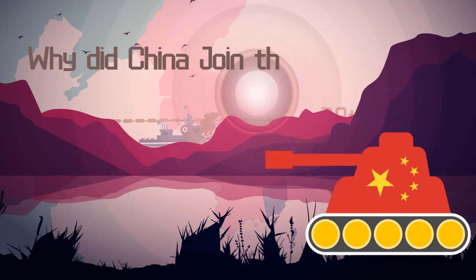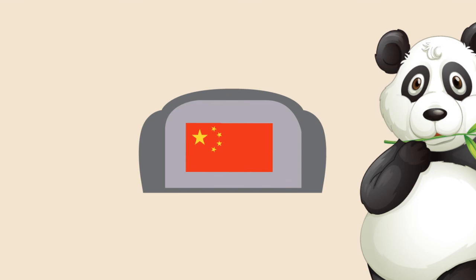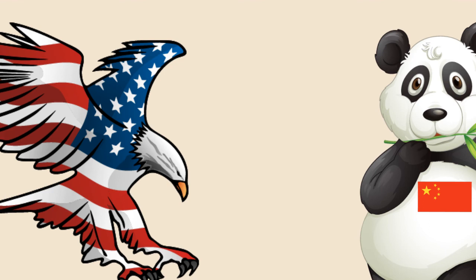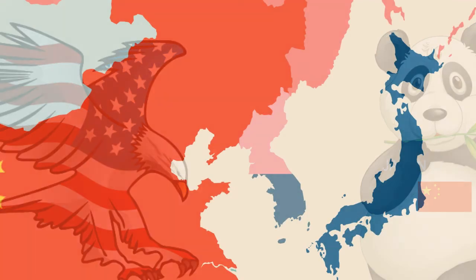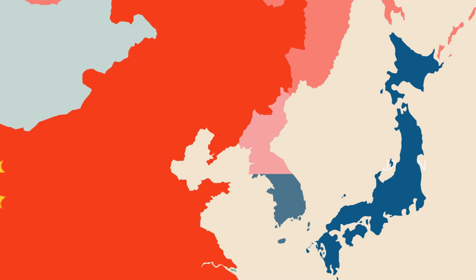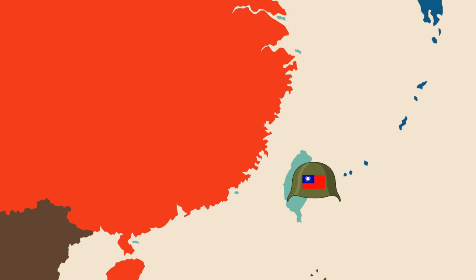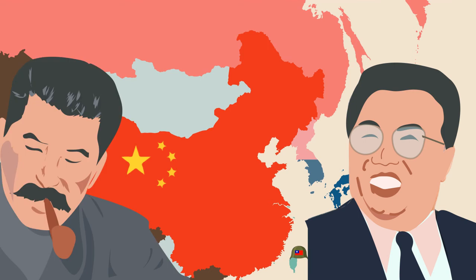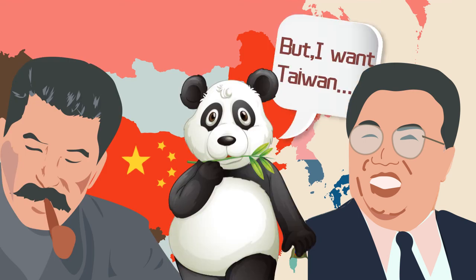Why did China join the war? The People's Republic of China, Communist China, was built just 1 year earlier after 4 years of civil war. Most countries had not recognized this new government yet. It was not a perfect time to directly face the U.S. Army, which was the world's strongest military force that had just won World War II. In fact, at that time, what China was concerned about was not whether Korea was unified or not, but whether the Soviet Union would help China to unify Taiwan. However, Kim Il-sung thought he had his agreement with the Soviet Union and did not care about China's opinion.